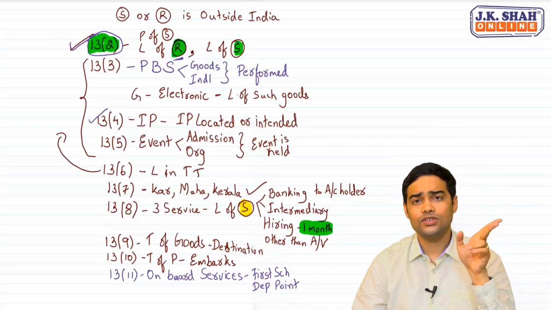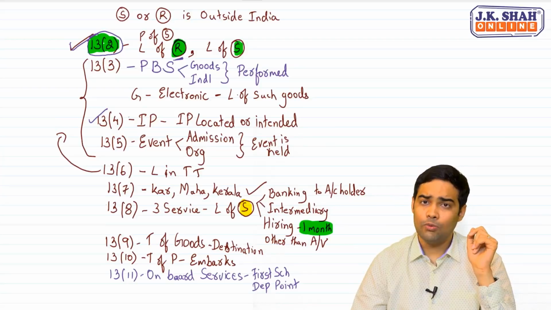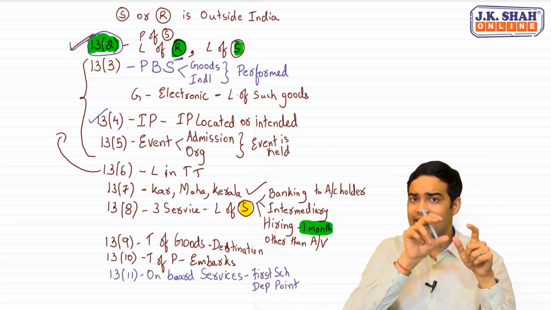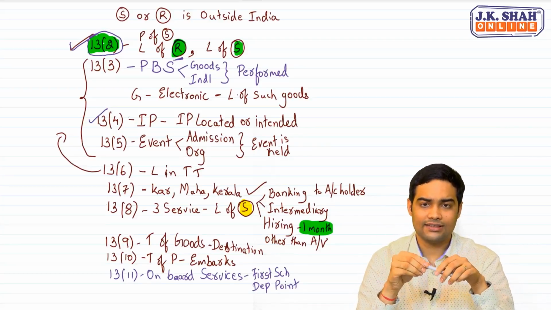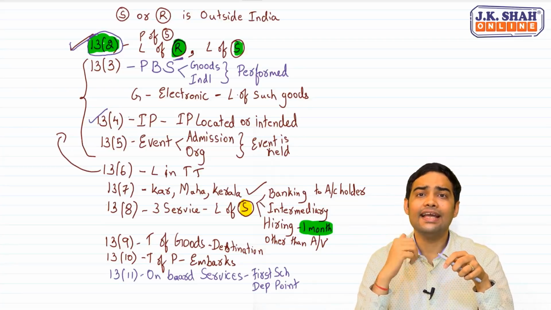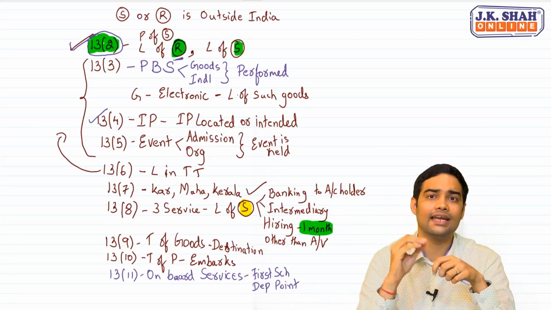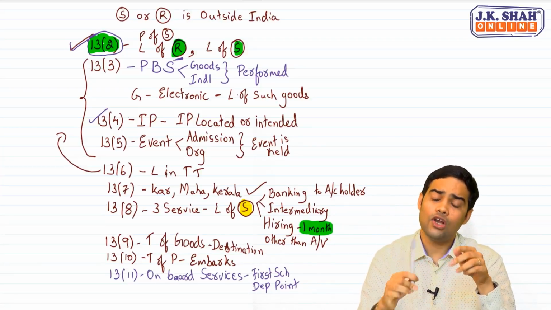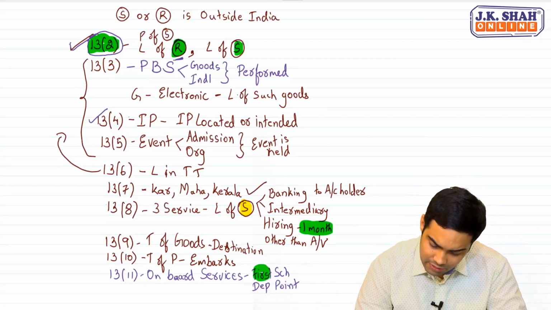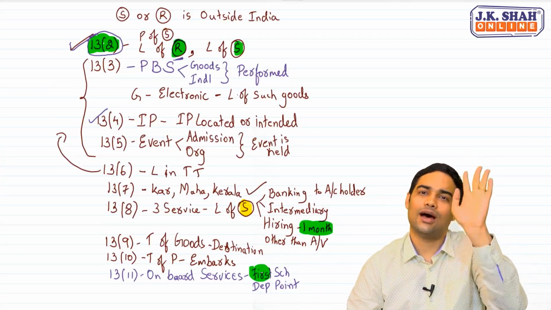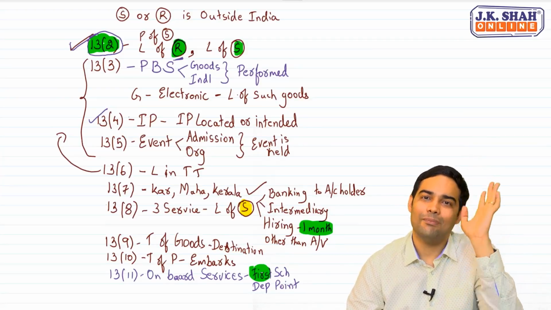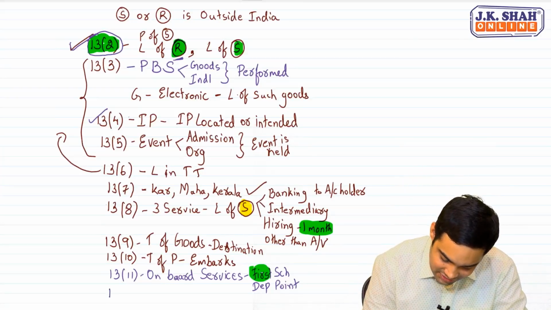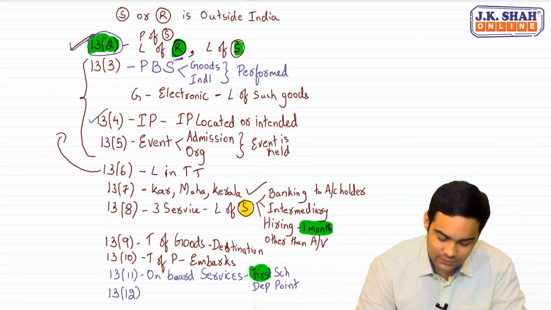So if the flight was from Bangalore, Delhi and then Mumbai, or Bangalore, Delhi and then Kolkata. When I take this particular series, you have to understand one thing. A person who is embarking in Delhi or a person who is stepping in Delhi, in such cases also, if he takes an on-board service, it will always be the first scheduled departure point. And what was the first scheduled departure point? That was Bangalore, and the place of supply will be Bangalore. Clear with this? Yes.